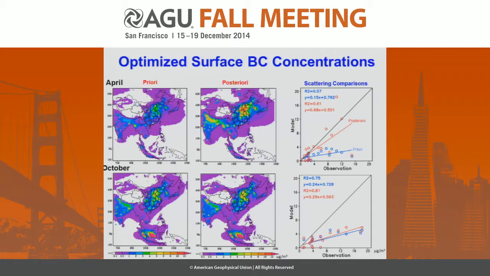But there are still some sites where the adjustment is not enough, such as the coastal sites and the sites over Western China, where the prior emissions are relatively lower. And from the scatter comparisons, we can see this low bias has been significantly improved. The linear regression slope between model and observation increased by almost a factor of 4.